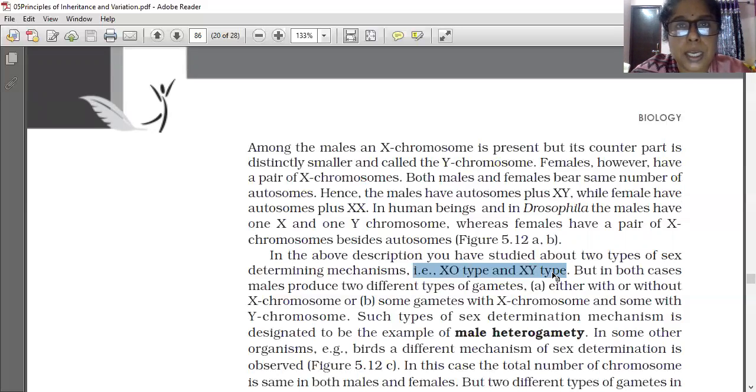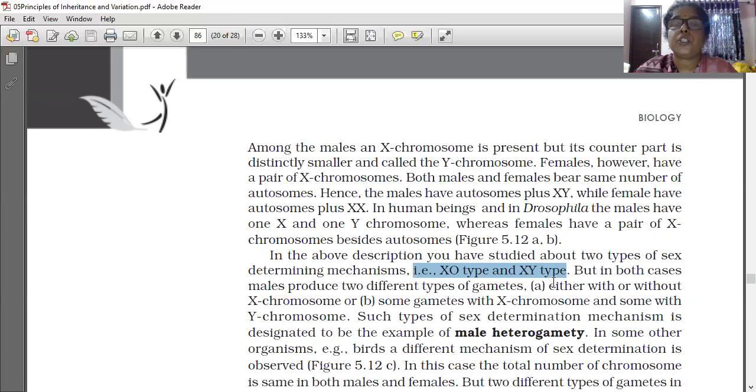Which are the two types of male gametes? Some gametes with the X chromosome, and the remaining gametes not having any X chromosome, that is, 0 type. Like that, a human male can also produce two types of gametes. Half of the gametes are with the X chromosome and half are with the Y chromosome. Now you understood that a human male and an insect male can produce two different types of gametes.